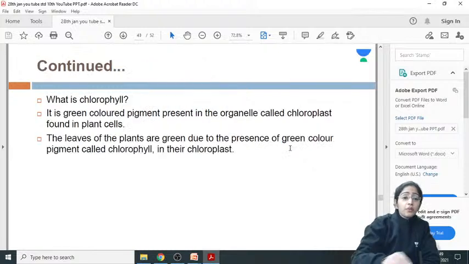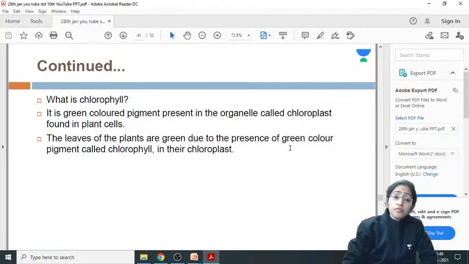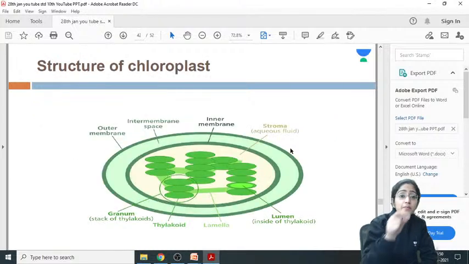Now we talk about what is chlorophyll. Chlorophyll is a green color pigment present in the organelle, the chloroplast, found in the plant cell. The pigment has the ability to absorb sunlight. The leaves of the plant are green due to the presence of the green color pigment called chlorophyll. Why do they appear green? Because of the presence of chlorophyll in the chloroplast.